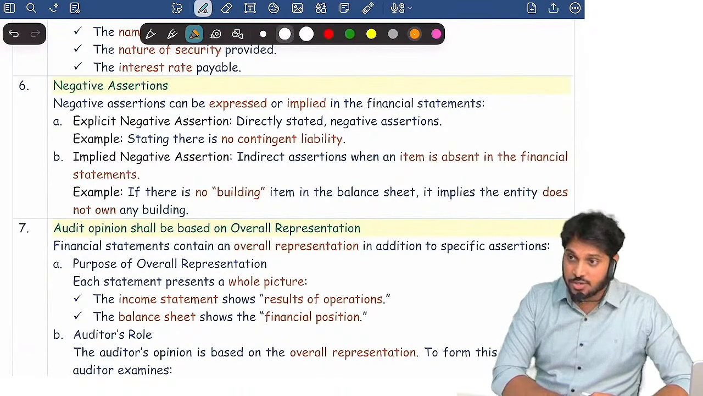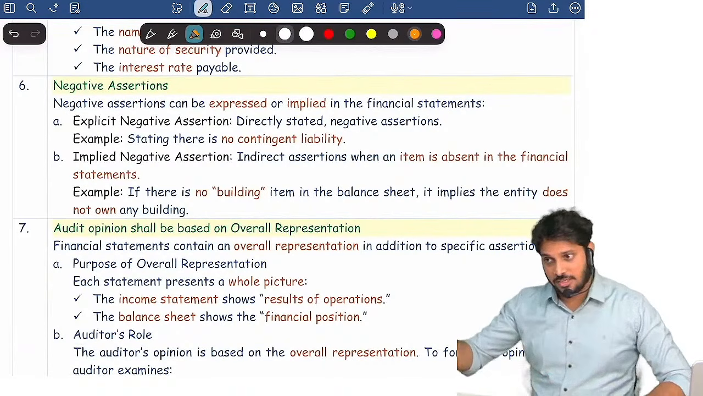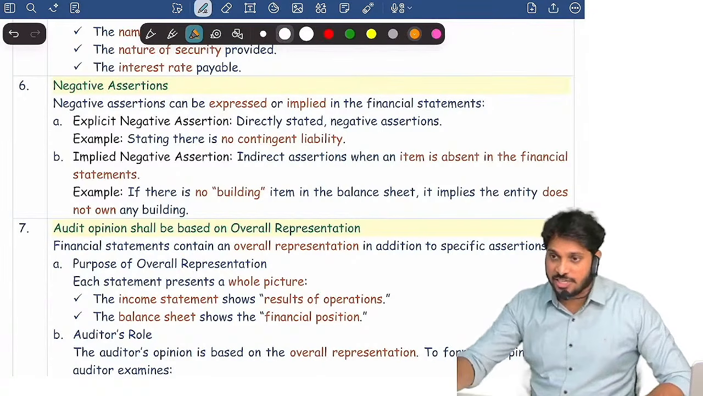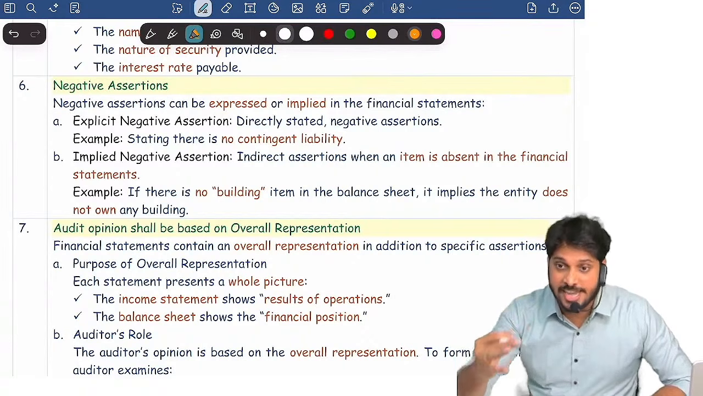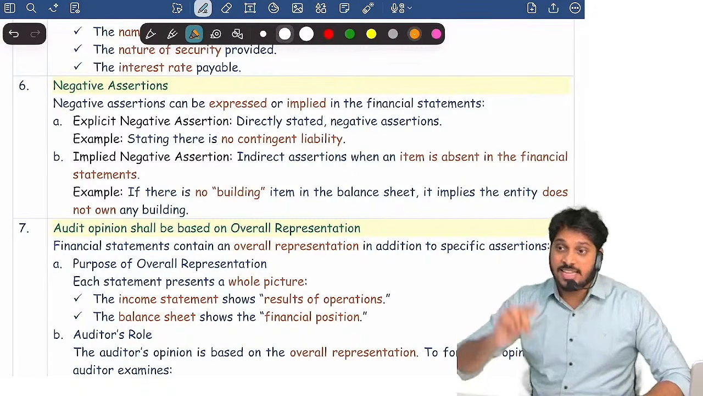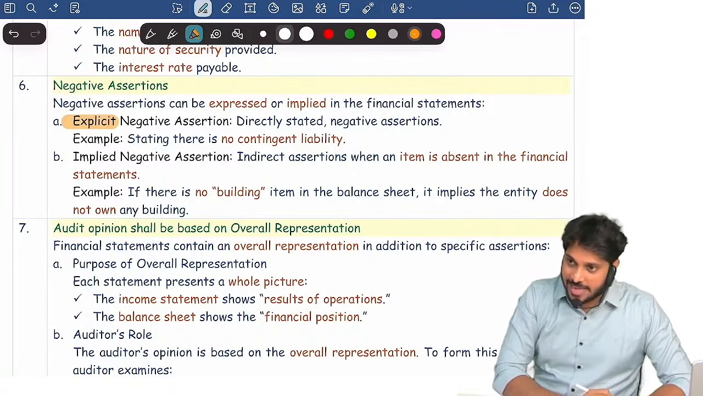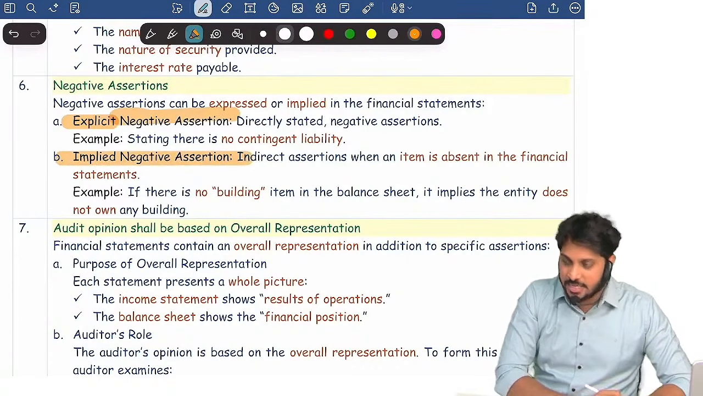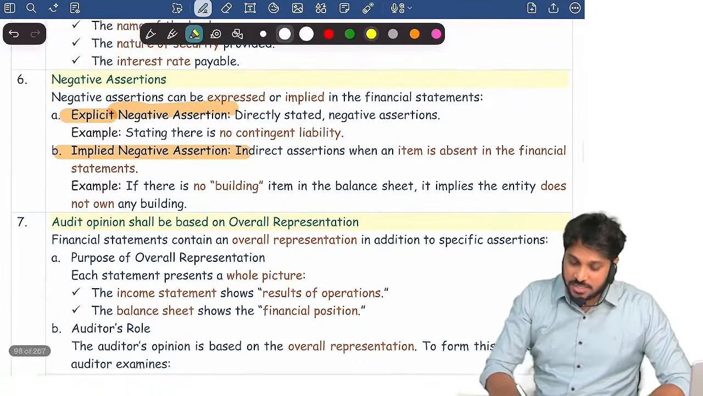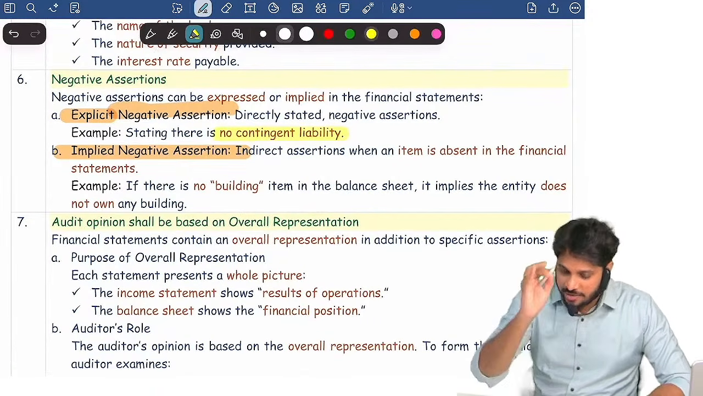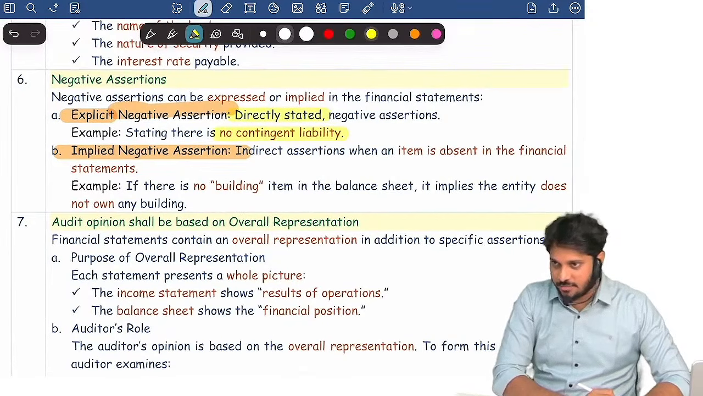Negative assertion means what? Saying that we don't have that. Saying we don't have contingent liability. Specifically, if you state that you don't have contingent liability, that's an explicit negative assertion. So negative assertion is again 2 types: explicit negative assertion and implied negative assertion. Explicit negative assertion means what? Saying that you don't have a contingent liability, you directly state it.